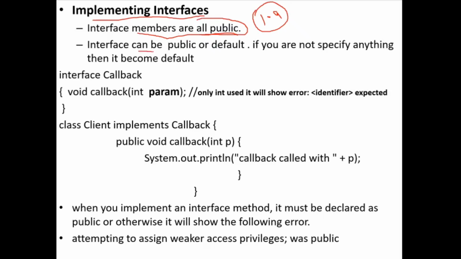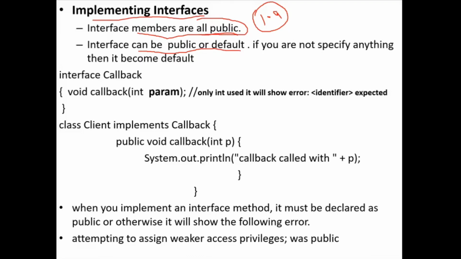And an interface can be public or default. Classes also can be public or default. Only an inner class can be private, protected, public, or default. Outer classes can have only two access specifiers, public and default. In the same way, interfaces also can be public or default.